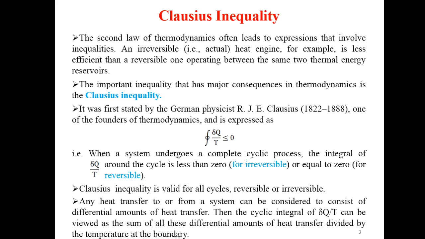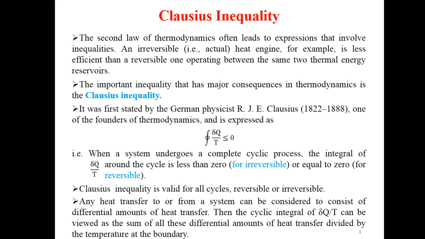It was first stated by the German physicist R. J. E. Clausius, one of the founders of thermodynamics, and is expressed as the cyclic integral of differential of heat divided by temperature less than or equal to 0.